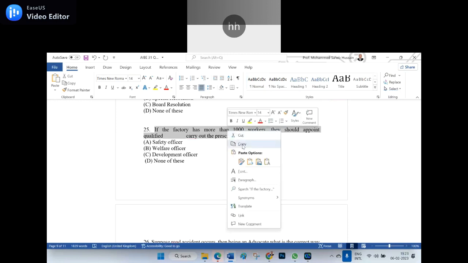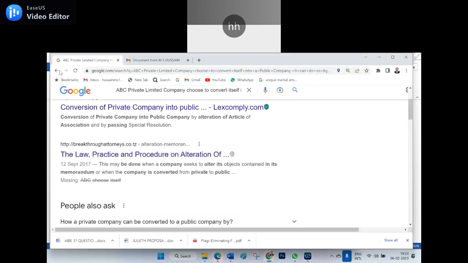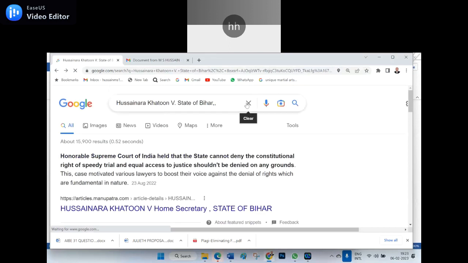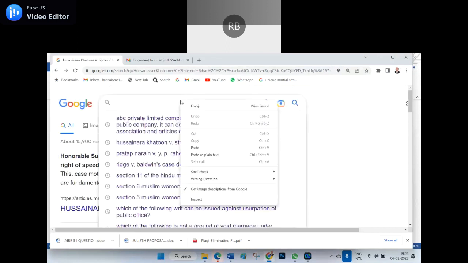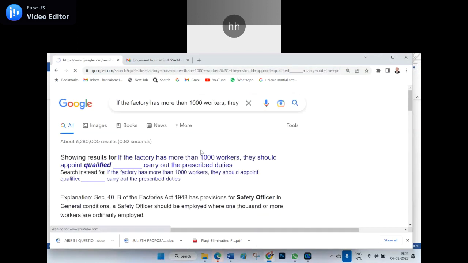To my knowledge, I am contending that it is the welfare officer. Yes, sir, safety. Yes, to my knowledge, welfare officer, because in the Singareni colliery the safety officer is in the underground and the welfare officer is on the surface. Of course, he will take both the actions.